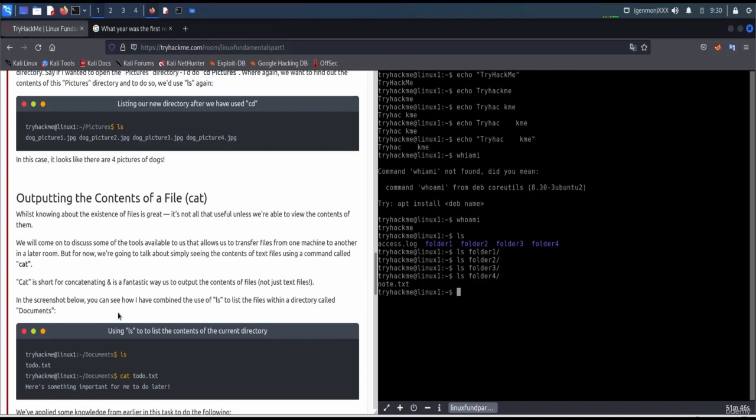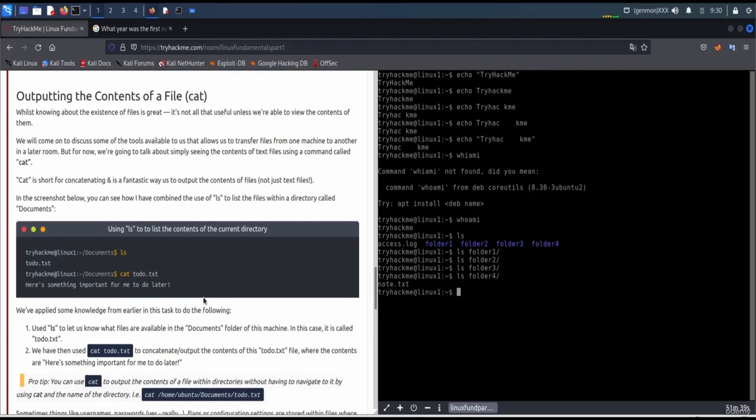In the screenshot below, you can see how I have combined use of ls to list the files within the directory documents, and then used cat to get the file contents. Okay, we have already seen cat in the very basic Linux video. We have applied some knowledge from earlier in this task to do something.